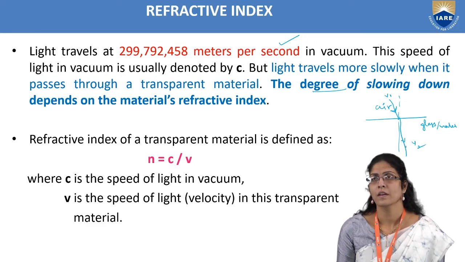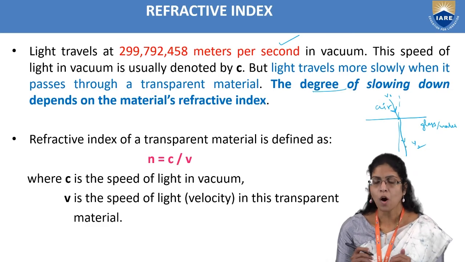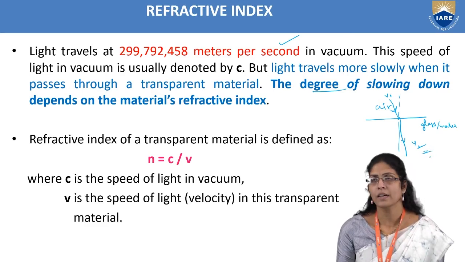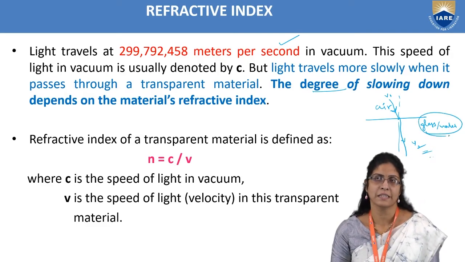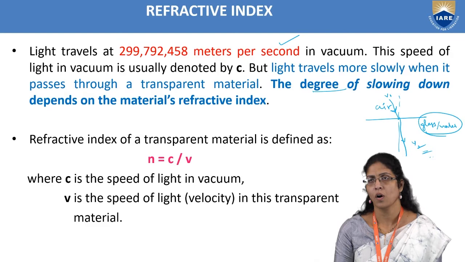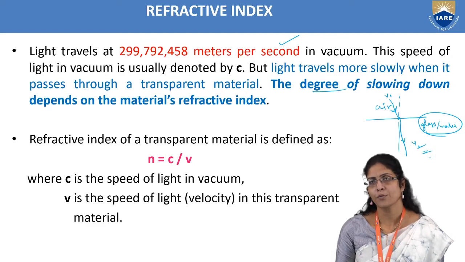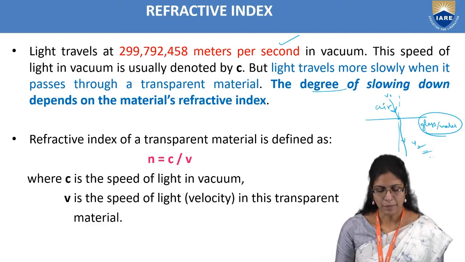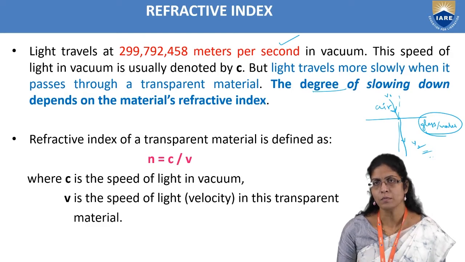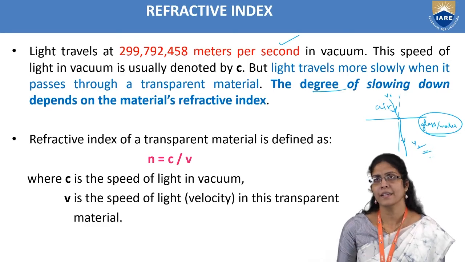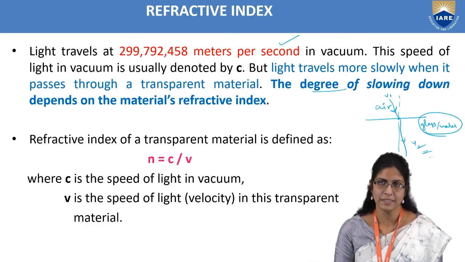It slows down. So how much this slowing down is happening depends upon the refractive index of this particular glass or water or stone or wood or any other thing, whatever you are taking. So the refractive index of any particular material can be taken as a ratio of the speed of the light in vacuum to the speed of the light in that particular material which you want to know the refractive index.